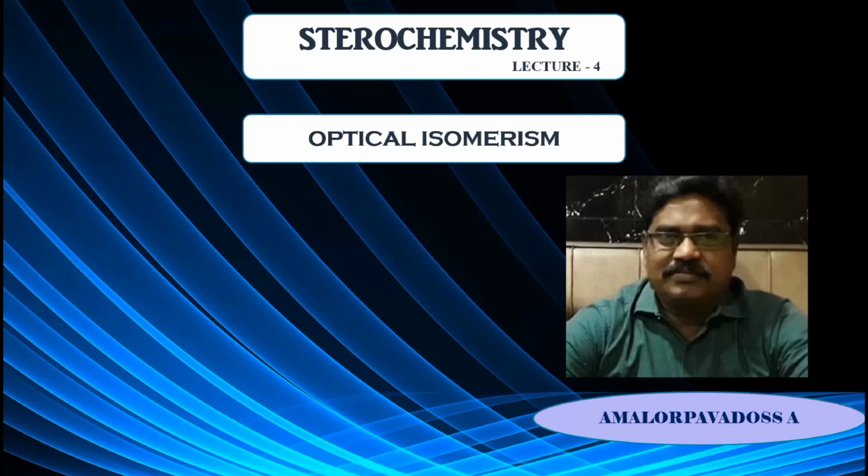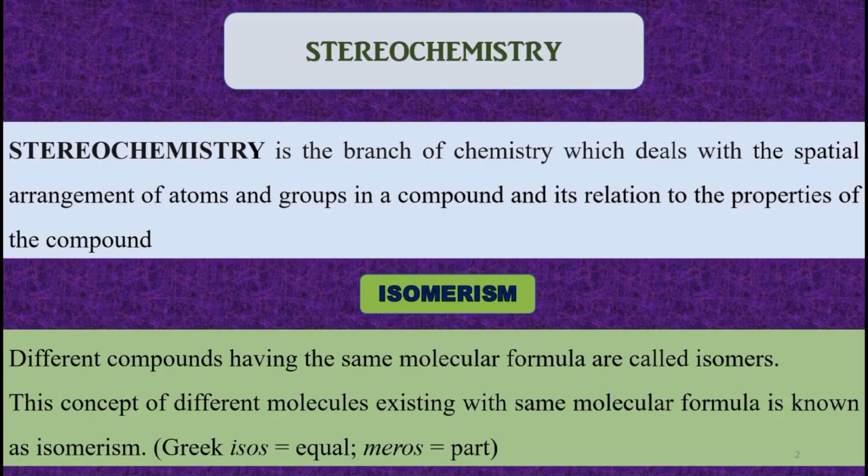Welcome all for the lecture on optical isomerism. Before discussing optical isomers, we shall have a brief introduction to stereochemistry. Stereochemistry is the branch of chemistry which deals with the spatial arrangement of atoms and groups in a molecule and its relation to the properties of the molecule.